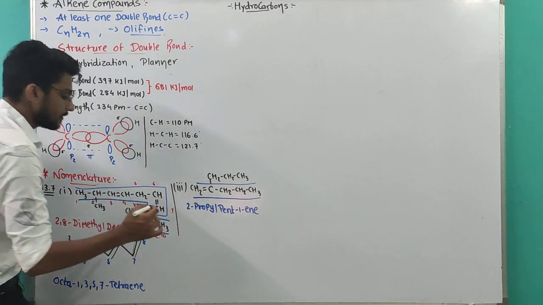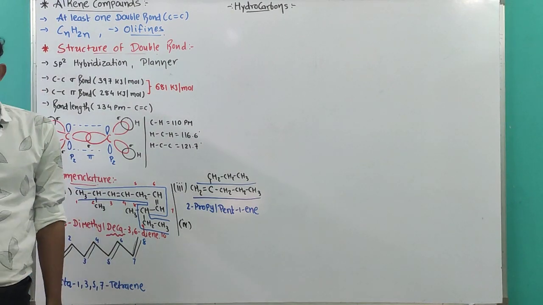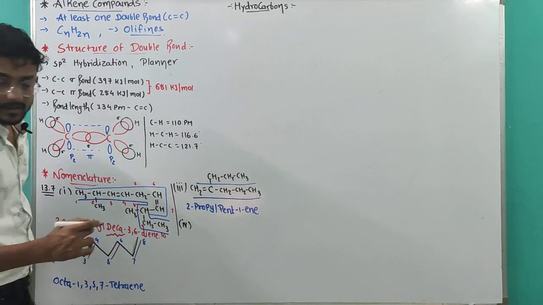Okay. After that, fourth compound. Okay, this one is the lengthy one.